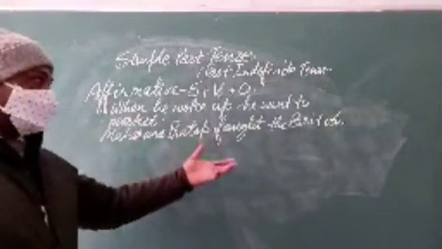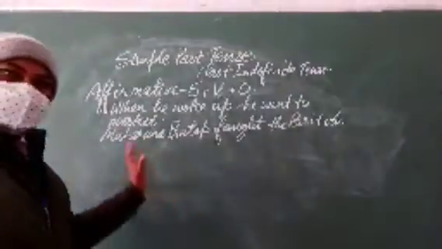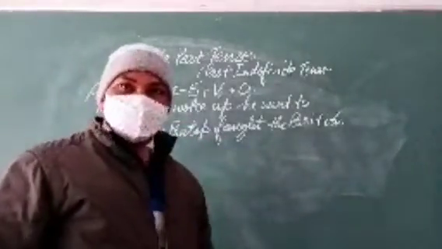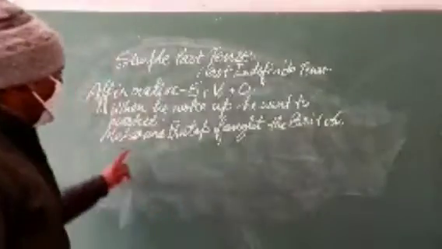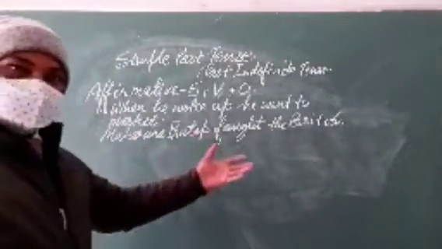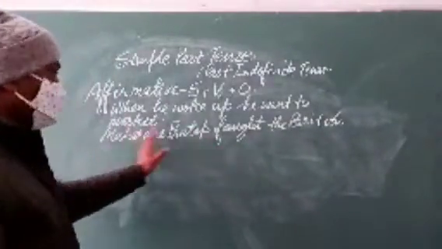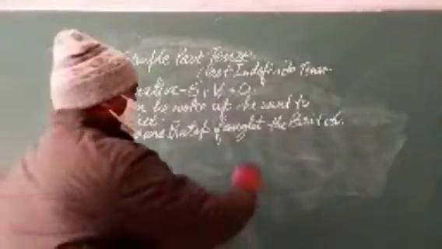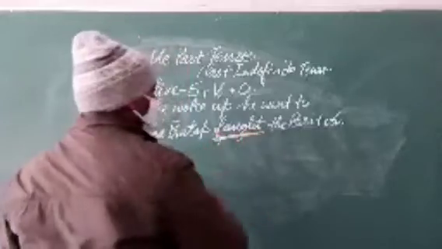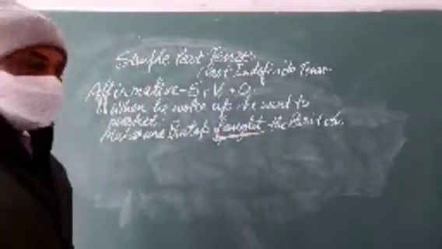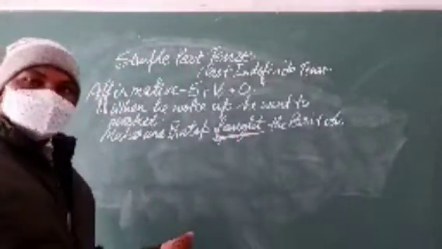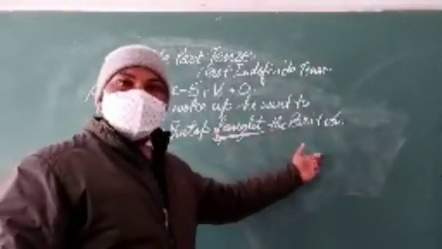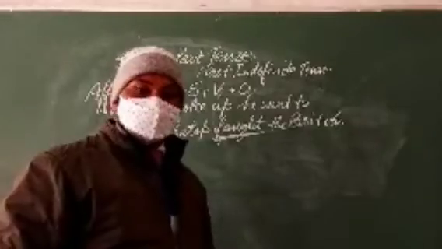Maharana Pratap fought the British, or any such object you can keep. It is imaginary. Maharana Pratap fought the British. So fought, second form of verb. The British, that is object.